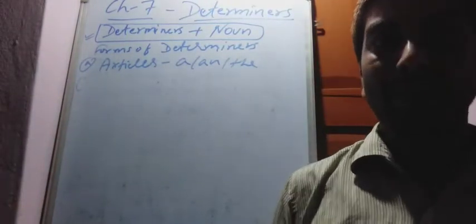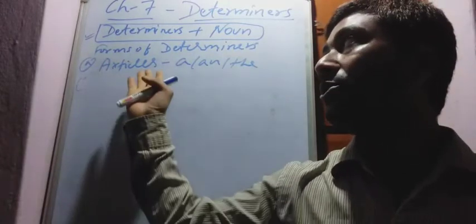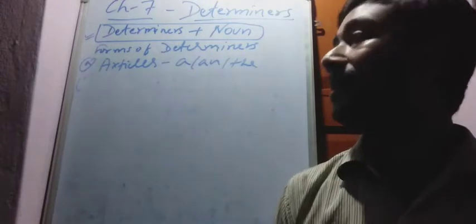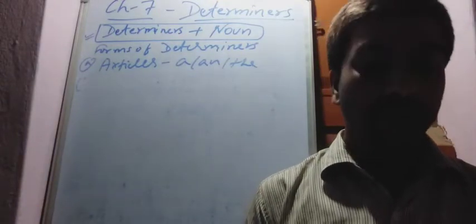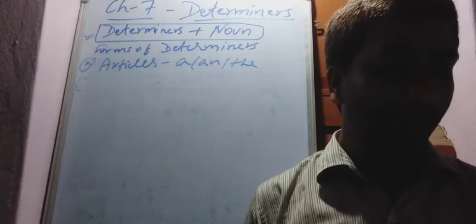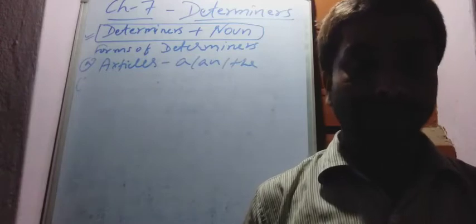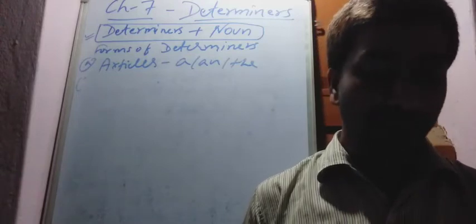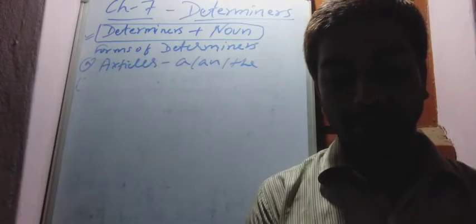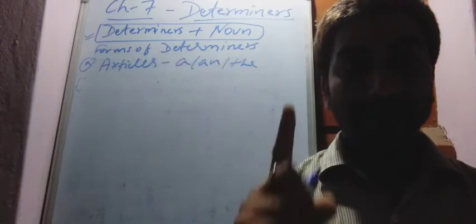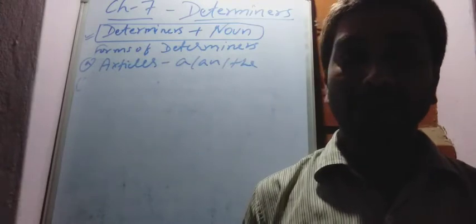First we know that determiner plus noun; after all determiners, a noun comes. The rule is also articles plus noun. Articles are a, an and the. After articles also a noun will come. We know that there are three articles: a, an and the. A and an are called indefinite articles, and the is called the definite article. First we study the use of a and an. A and an mean one, so singular: a or an plus a singular noun.